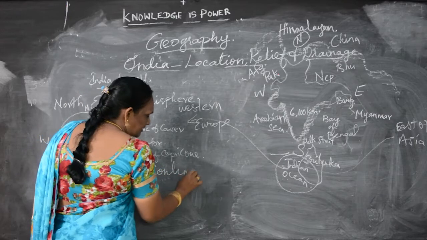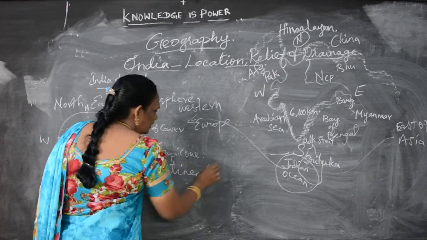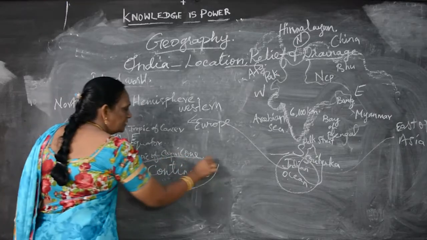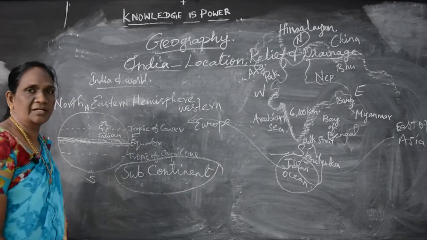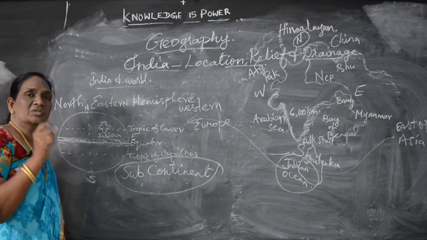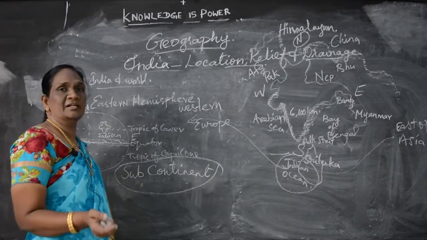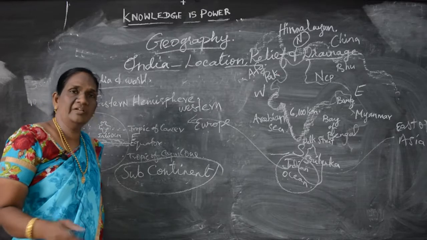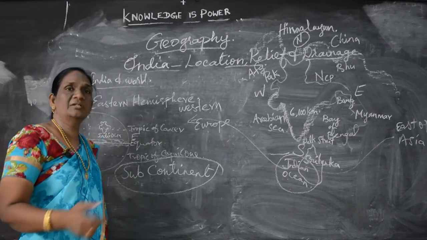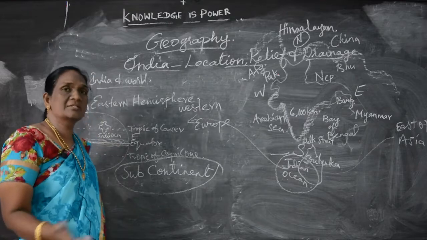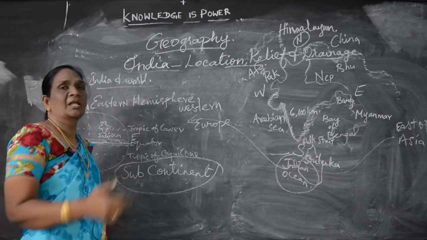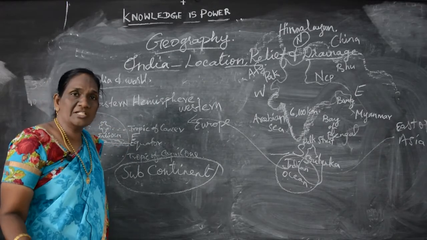India is called a subcontinent. Why? This is very important, children, listen. India is called a subcontinent because a continent should have different climatic conditions, different physiography, different natural vegetation, different types of minerals, different types of people, different types of languages.